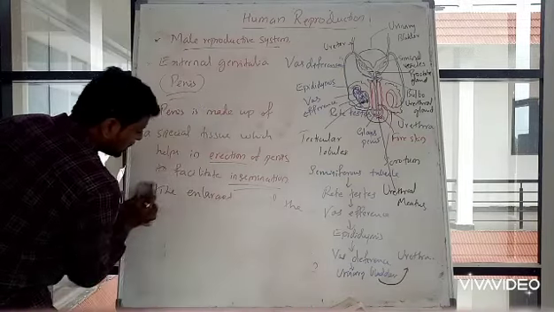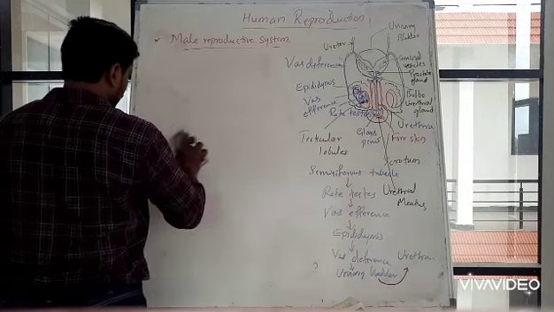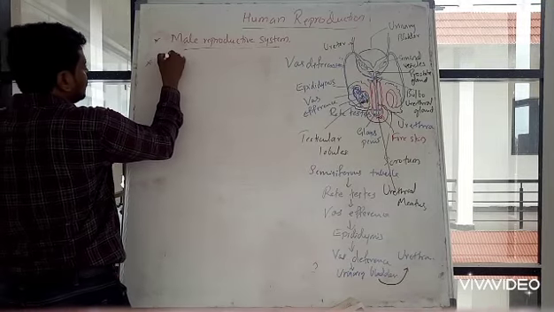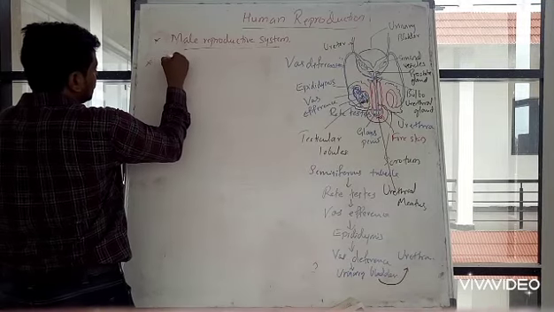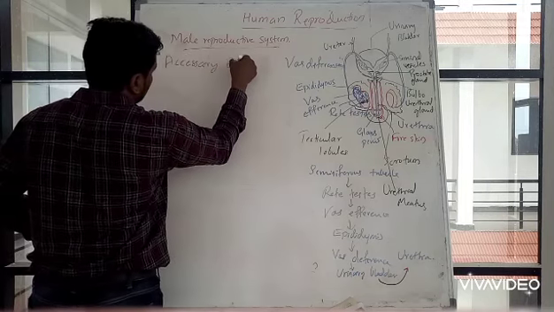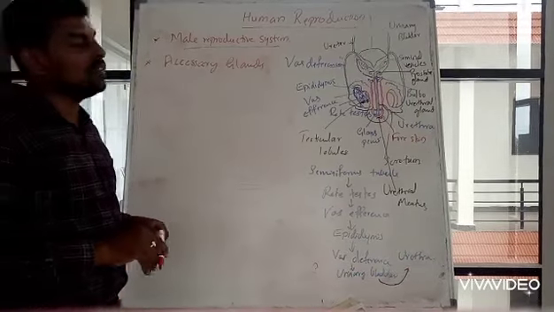Now coming to the last part, the accessory glands. As I said, there are mainly three kinds of glands.